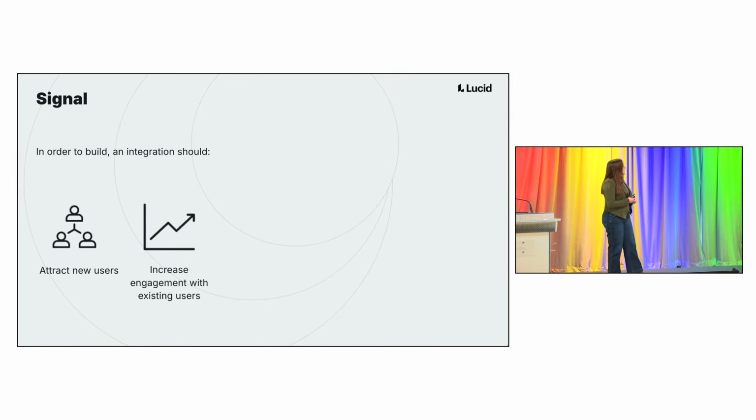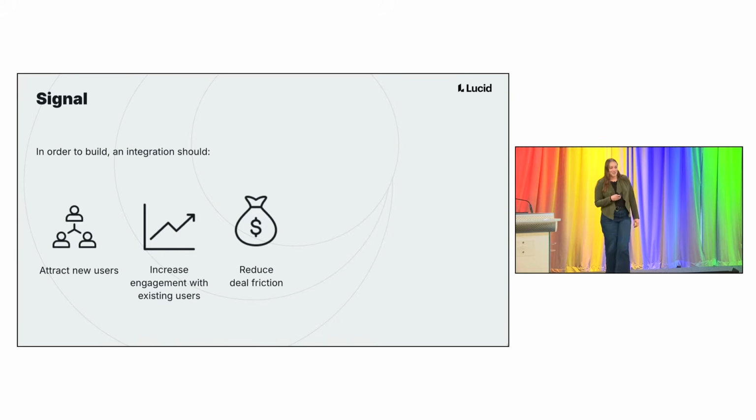Okay, next is increasing engagement with existing users. This was kind of a cool thing that we highlighted briefly on the timeline, but a couple of months before we decided to build with Google Chat, we actually released a Smart Chips integration, and we were pretty blown away by the data here. When we released a Smart Chips integration, we saw a 29% increase in Google Workspace users, so we knew that as Google was investing in new things, that was going to bring some new engagement for us.